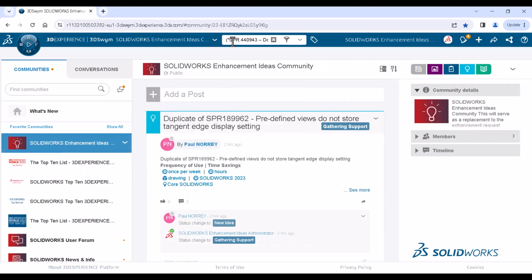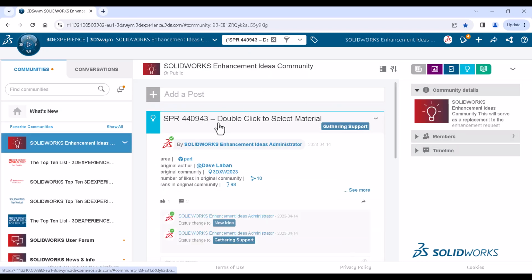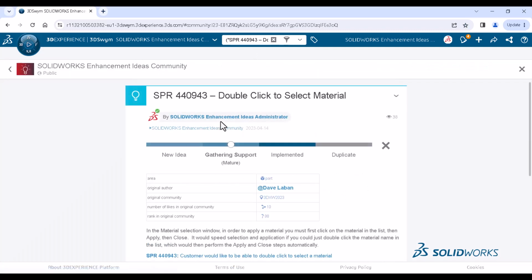I'm here to show you a new enhancement coming to SOLIDWORKS 2024, double-clicking to select a material. This enhancement was first proposed in the Top 10 List 2023 3D Experience World, then posted as an idea in the SOLIDWORKS Enhancement Ideas community.